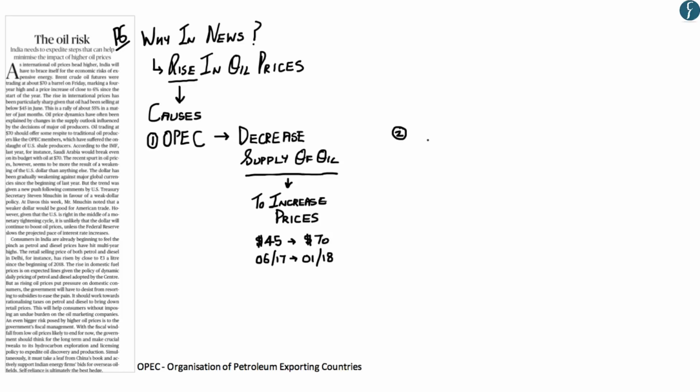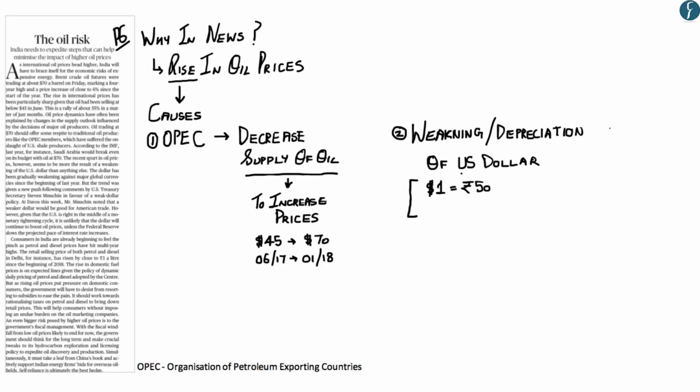Now, the second reason given in this editorial for the rise in oil prices is that there has been a weakening or a depreciation of the dollar in international foreign exchange markets. Depreciation refers to the decline in the value of one currency in terms of another currency. If you consider an example, let's say $1 is worth 50 rupees in the current exchange rate. If $1 changes to 40 rupees, then this shows that the dollar has depreciated as the dollar is worth fewer rupees now. So hopefully up till here you have understood why it is in the news and what the two causes of the rise in oil prices are.